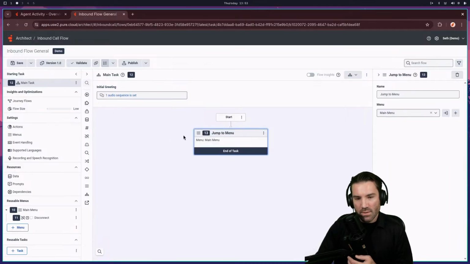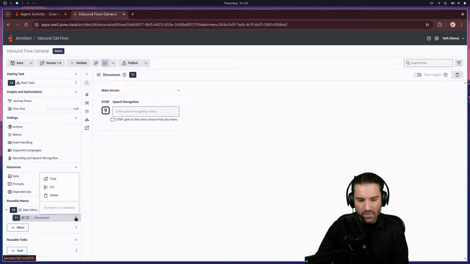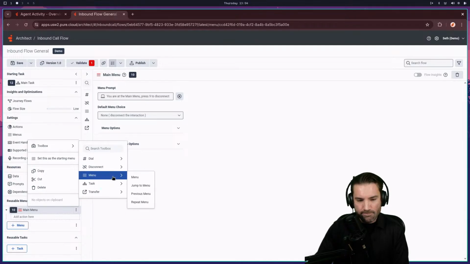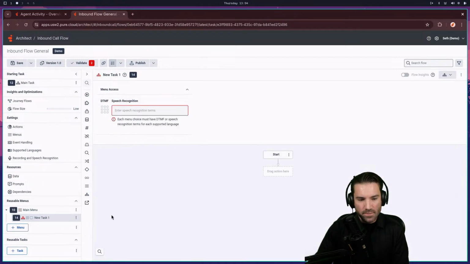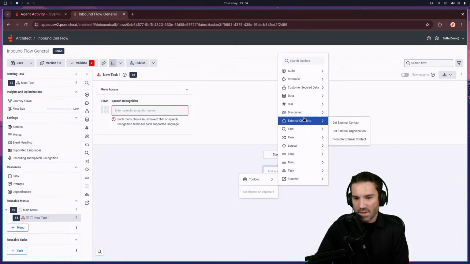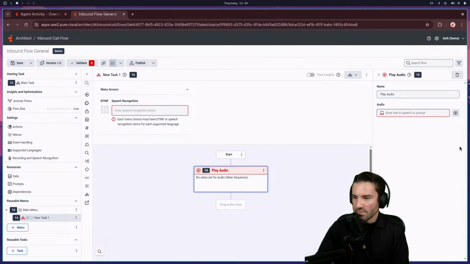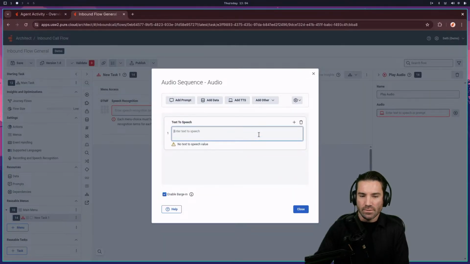All right, cool. So now we have a jump to menu, and so it's going to go down to this main menu, and there's really just a disconnect there. But what I'm going to do is delete this, and then let's do a task for right now. And I'm going to play a little audio step here. There we go. And this little audio step is going to say, like, you know, thanks for calling.